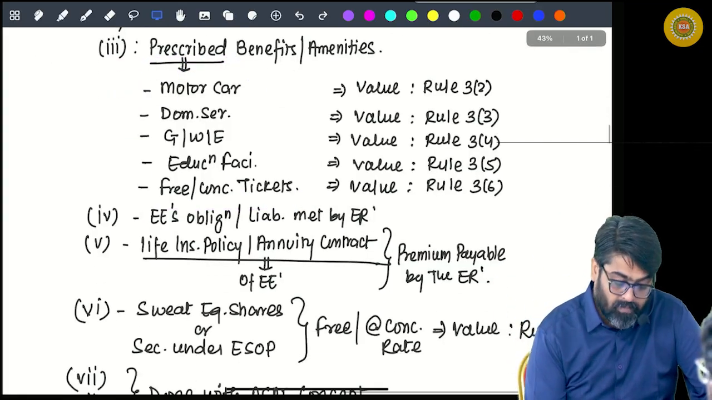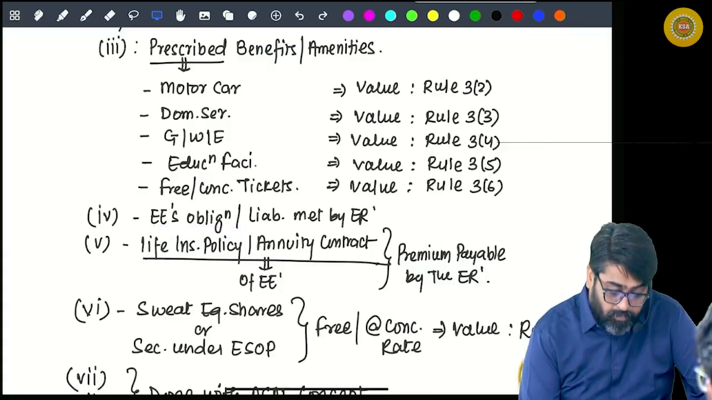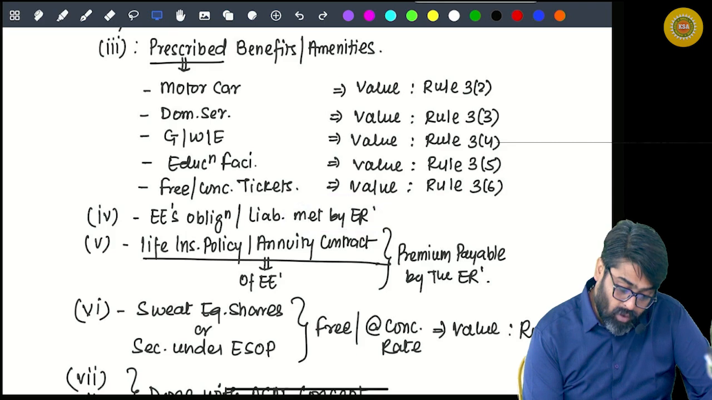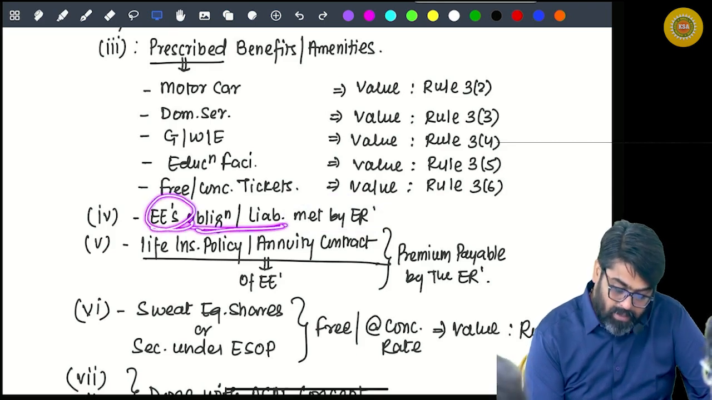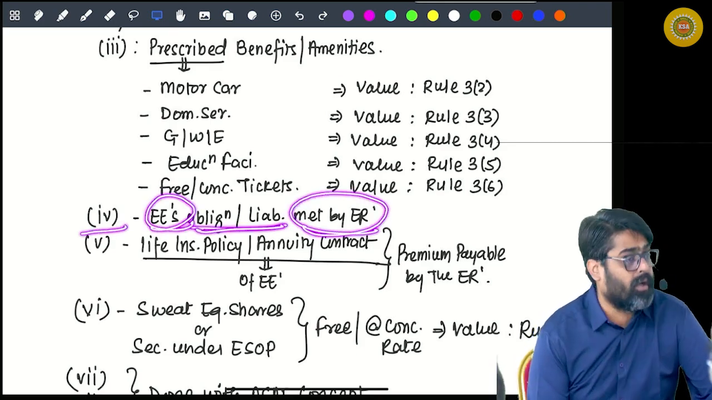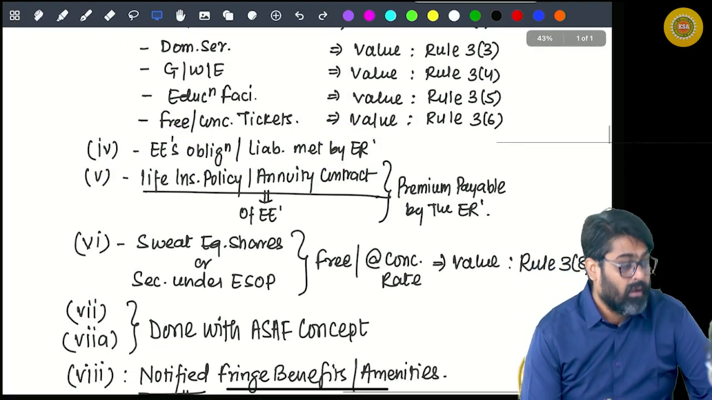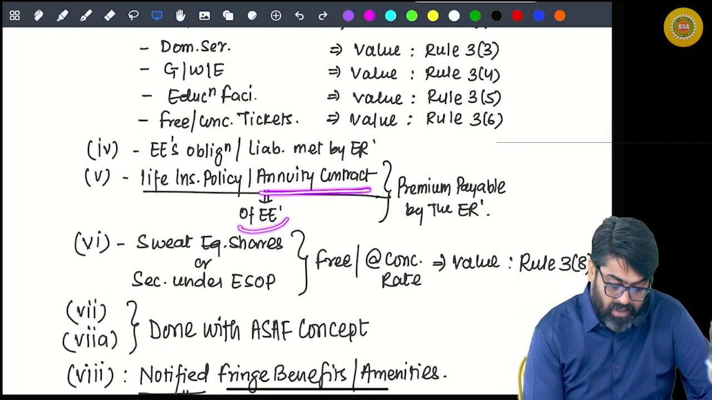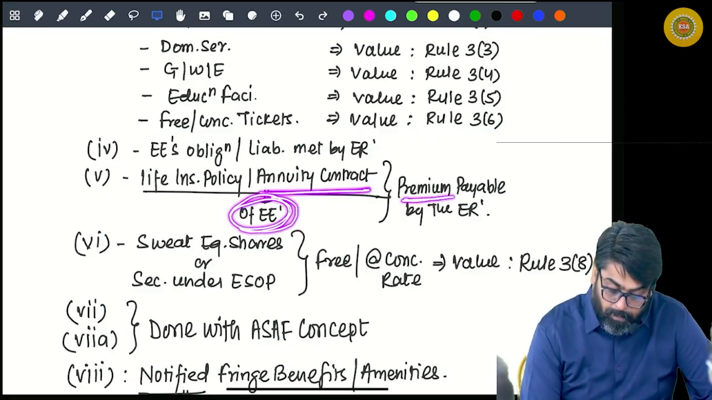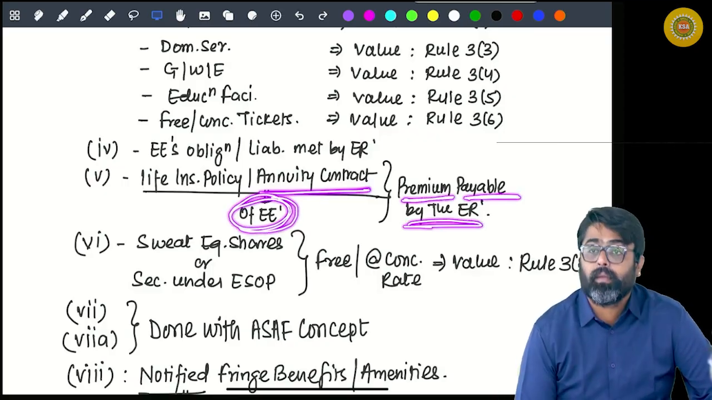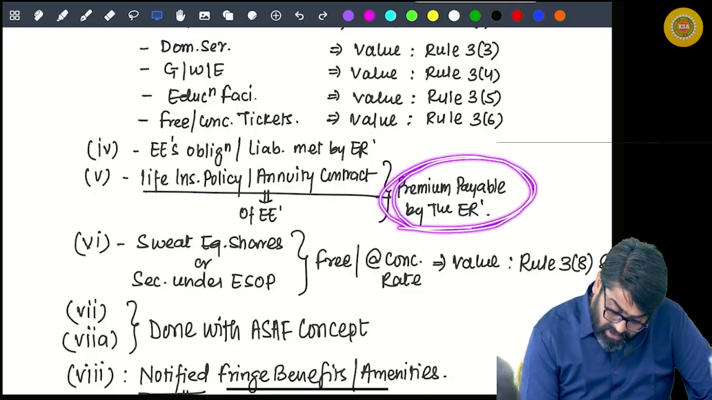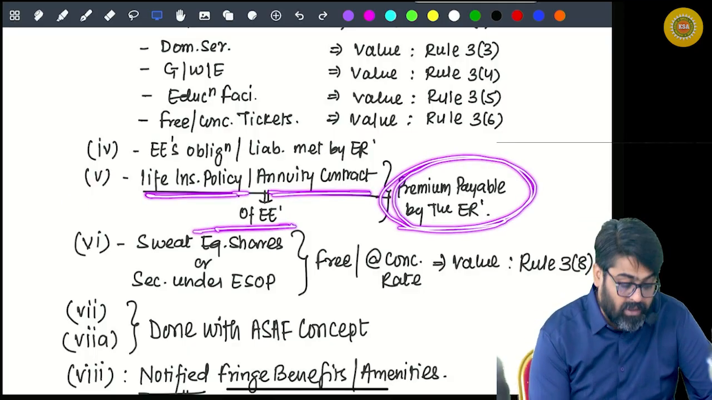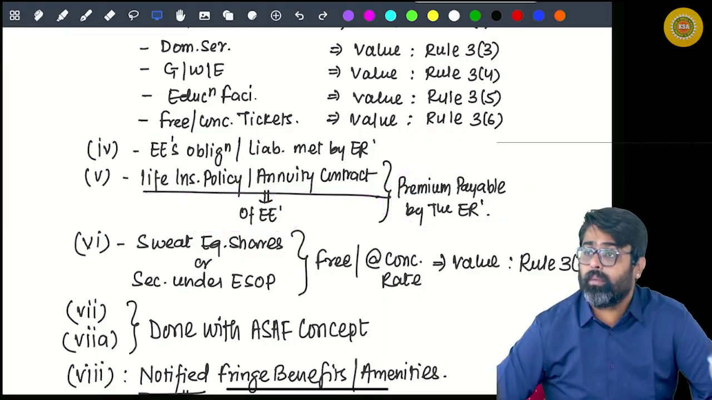Then clause number 4, if any obligation or liability of the employee is met by the employer, then whatever obligation or liability of the employee is met by the employer will also be treated as perquisite. Now, if there is any life insurance policy or annuity contract of the employee for which the premium is payable by the employer, then whatever premium is paid by the employer for the life insurance policy or annuity contract of the employee will also be treated as a perquisite under clause number 5.